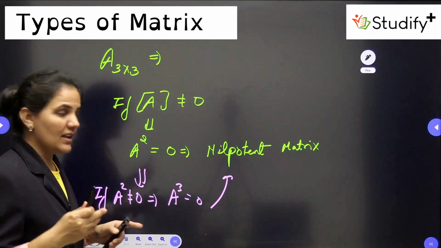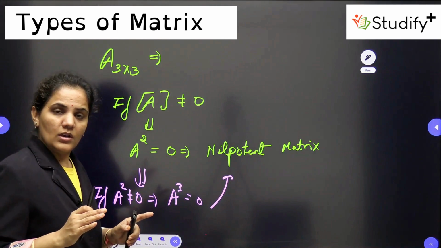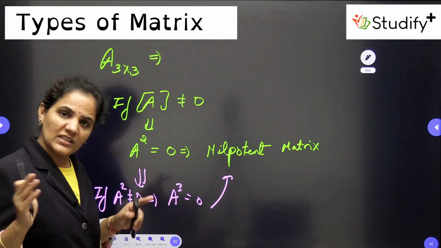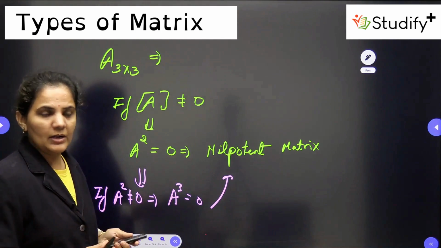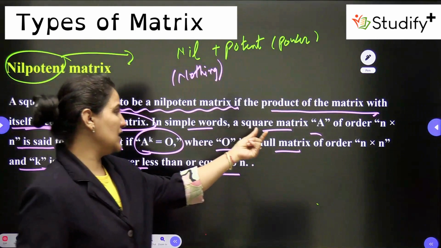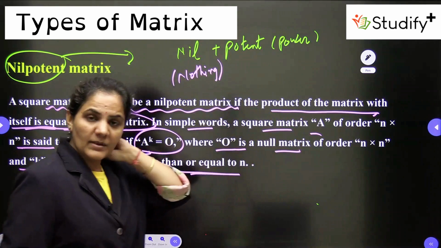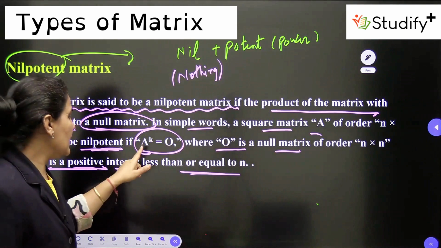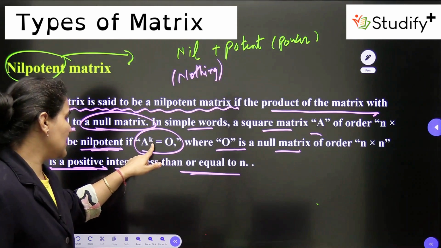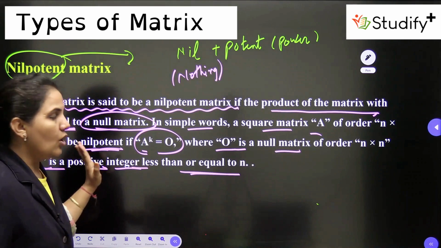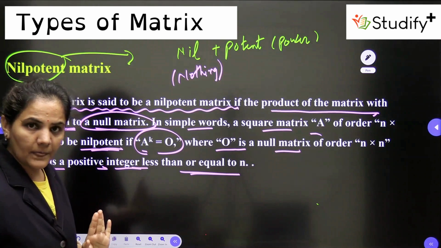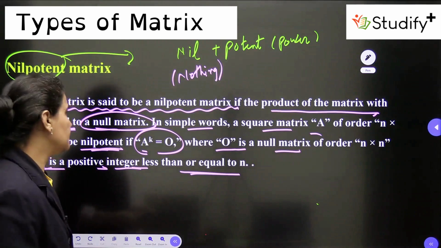But in this case, if A cube is not 0, or you are finding A power 4 which is 0, then this will not be nilpotent, because for nilpotent we have a specific case: the order of the matrix is n cross n, and here A power k is equal to 0. So this k should be less than or equal to n only, not greater than n.